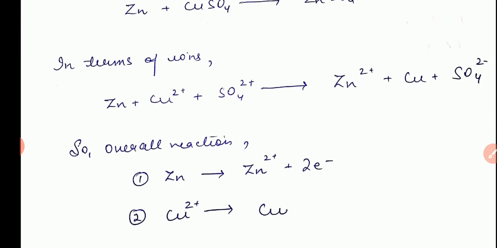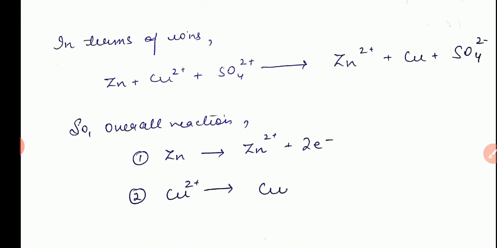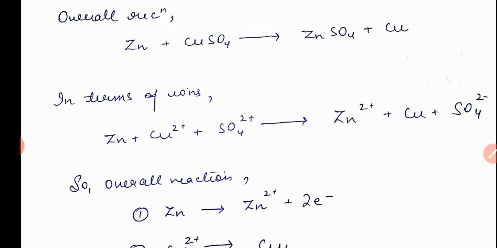So in the overall reaction, the sulfate ion cancels out, because the same amount of sulfate ion is present in the reactant and in the product, so they cancel each other, and only two reactions are going on, that is for zinc and copper. We can see that these two reactions are oxidation, and the second one is reduction.